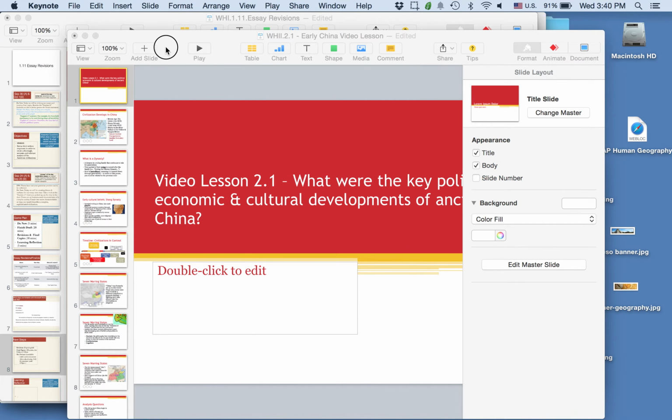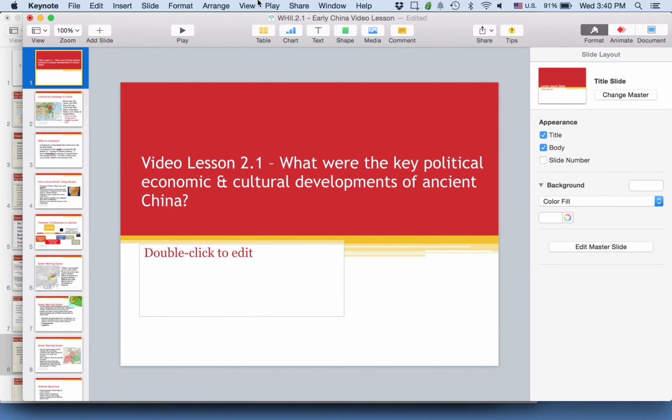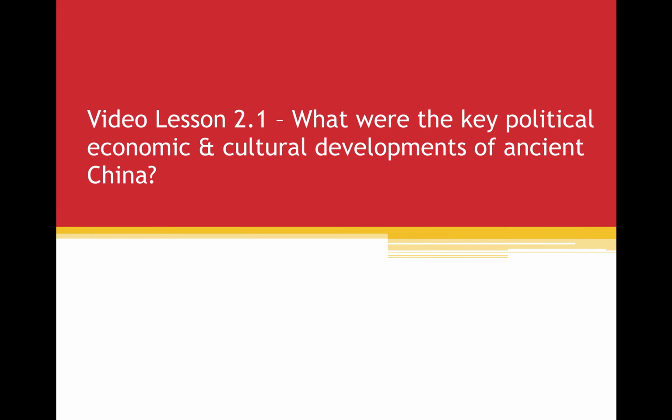Welcome to your first flip video for our second unit about ancient Asia. The essential question I want you to work with here is: what were the key political, economic, and cultural developments of ancient China? We're shifting our focus geographically away from Central and South America, and now we're going to take a look at what's happening in China. We're going to start with this flip video about ancient China.